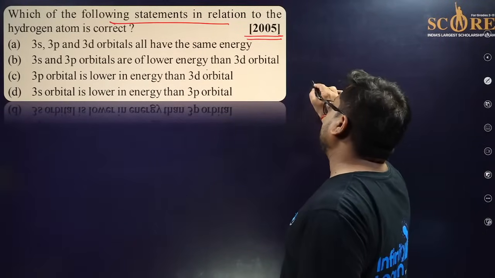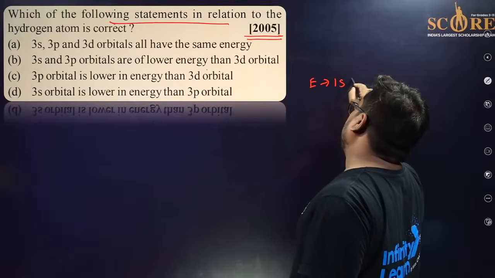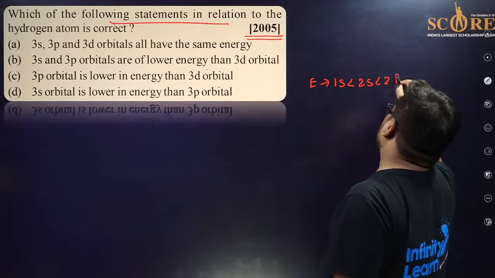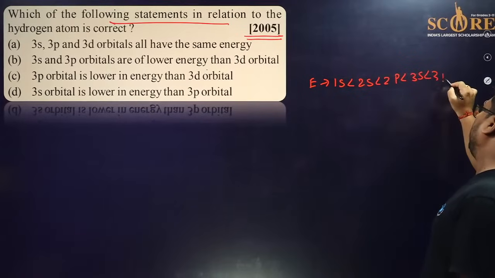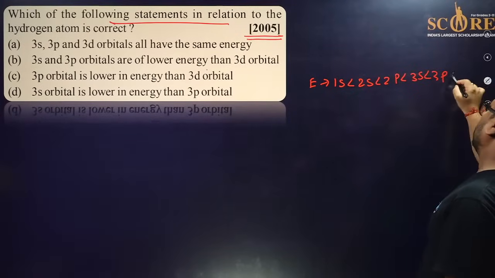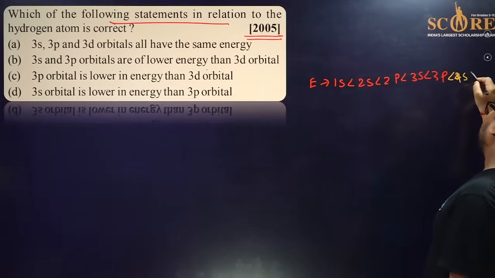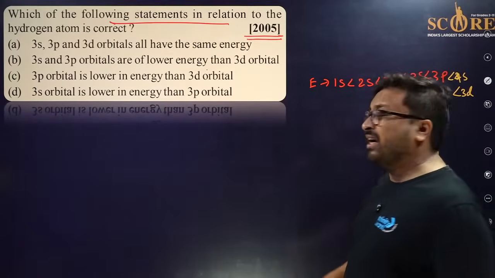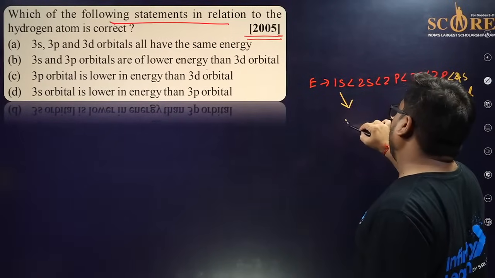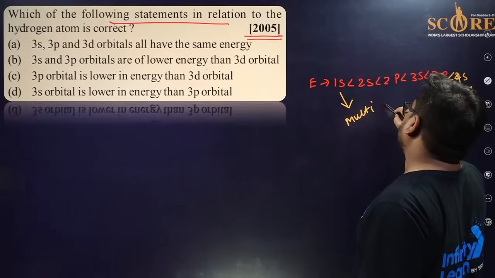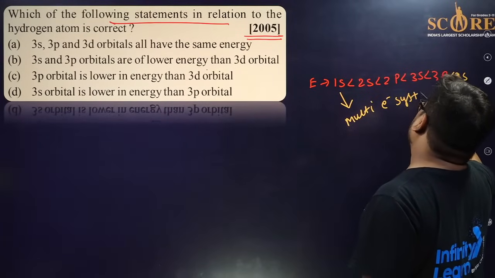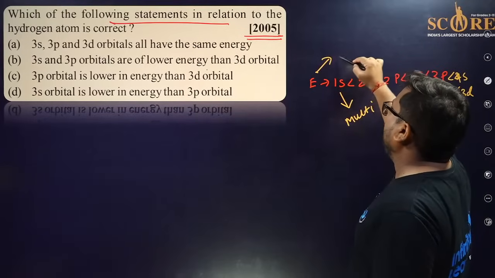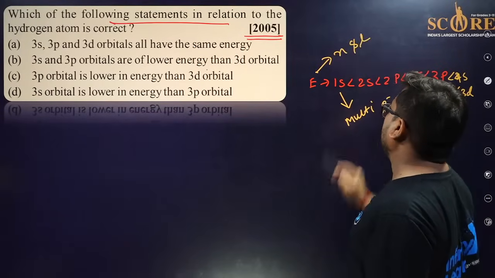Many people think, sir, the energy order is always 1s, then 2s, then 2p, then 3s, sir, then 3p. Sir, now I know, sir, there will be 4s and then 3d. Okay, but maximum people forget one thing. This is valid for a multi-electron system, and it depends on n and l both.